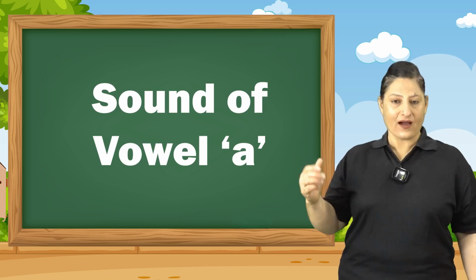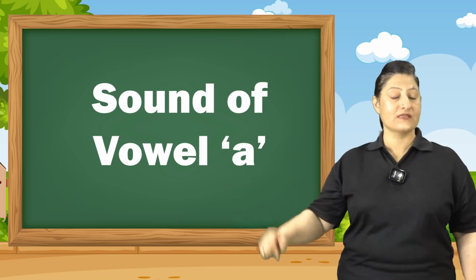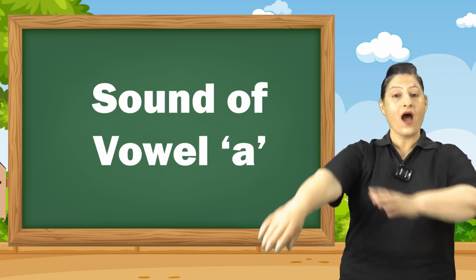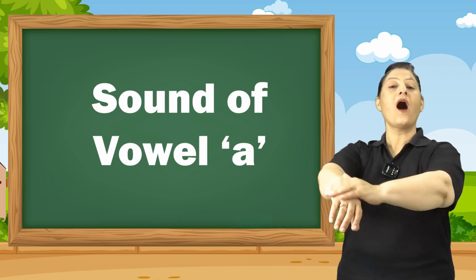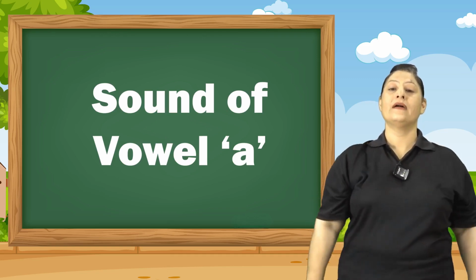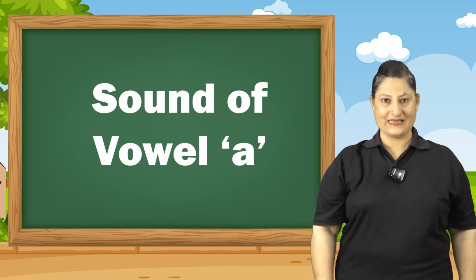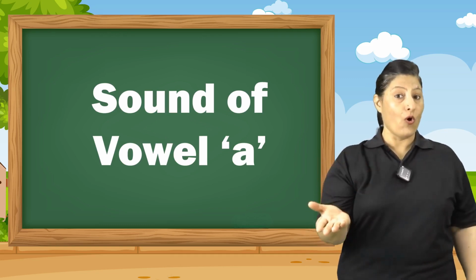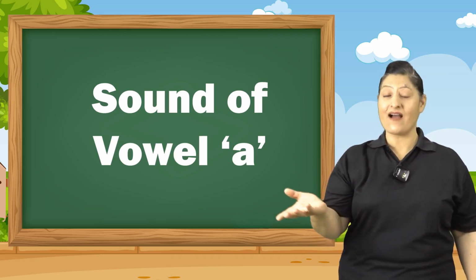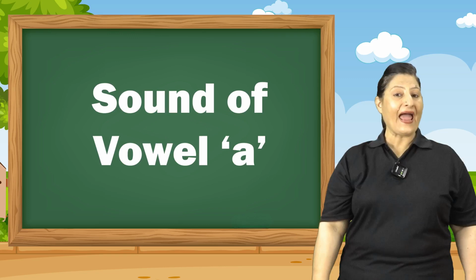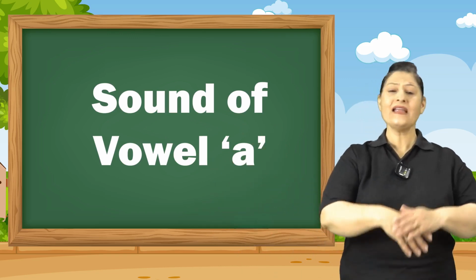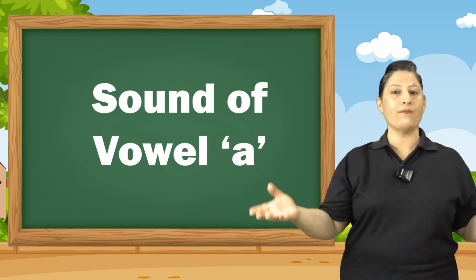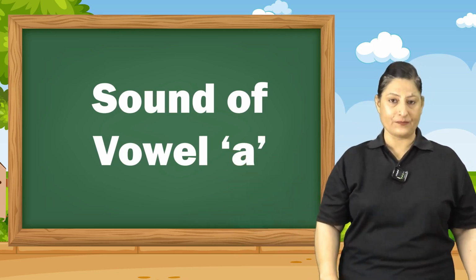First A comes, then the rest of the word. Apple. Arm. Ants. You all know about the ants. Atlas. And so on, many vocabulary words you will find.